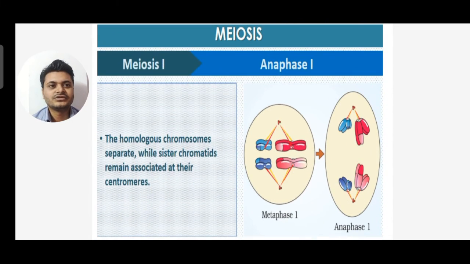Let's see the structure of anaphase 1. What happens here? The homologous chromosomes separate while the sister chromatids remain associated with the chromosome. You can see in anaphase 1 that the chromosomes are being separated and starting to move towards different poles, one to the north and one to the south pole.